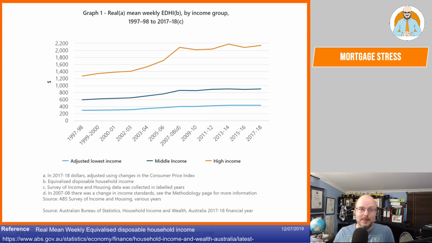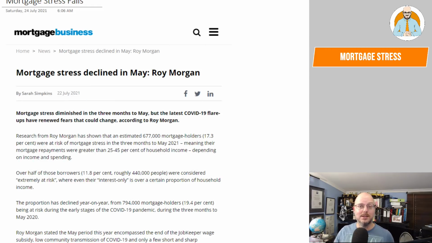Household. So you can see why someone who's on a good caper, over $2,000, paying 30% of their income, may be at a different stress level to someone who's on the lowest income. And this is why we're seeing this K-shaped recovery here in Australia. This is why we're seeing people who are in property just having no problems, just shooting ahead, and why others are struggling. This is why Australia is a two-speed economy, guys.